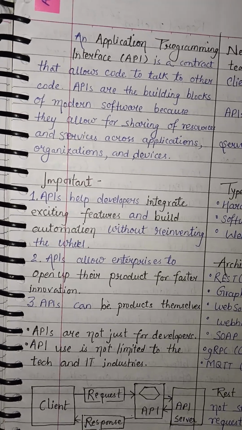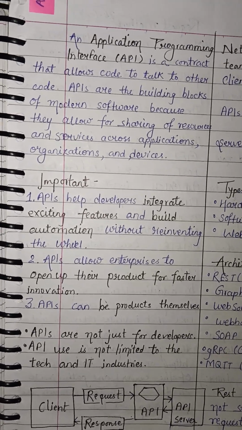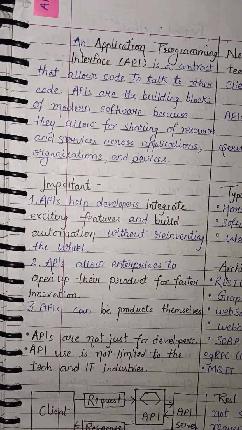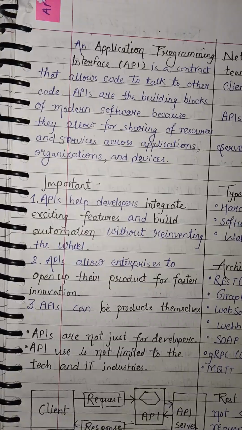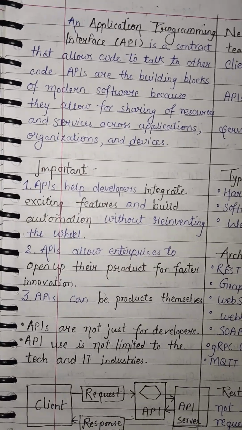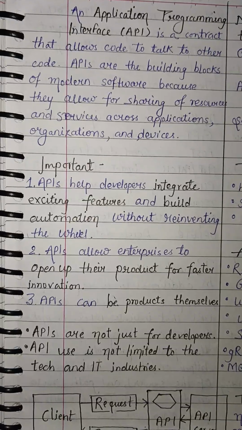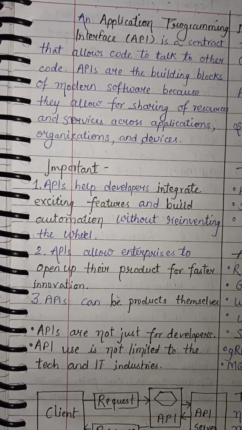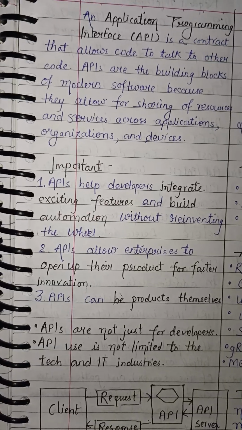Today we will talk about APIs. API stands for Application Programming Interface. It is a construct that allows code to talk to other code. APIs are the building blocks of modern software because they allow for sharing of resources and services across applications, organizations